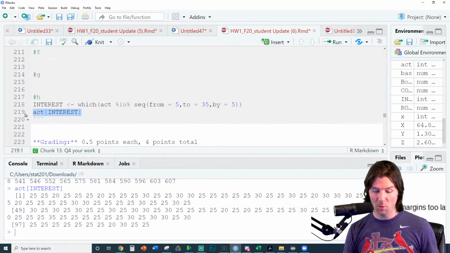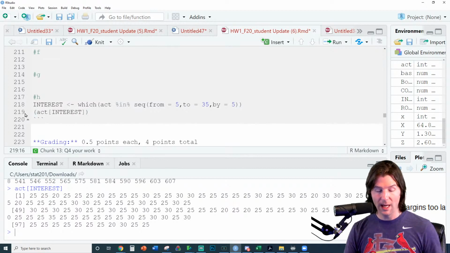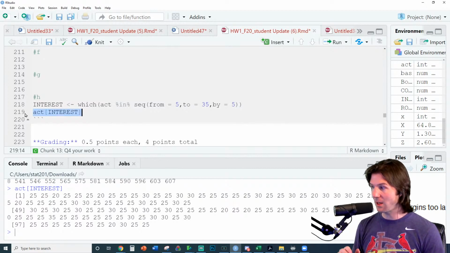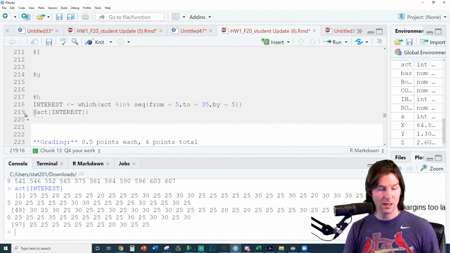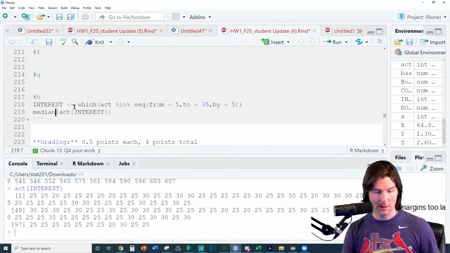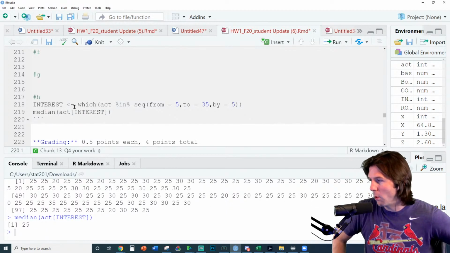Now that we have this, we're one step away. Just do that. And people were asking earlier, how do I do that? I select my code and I just do Shift 9, and there we got it right there. That's got the median. Boom.